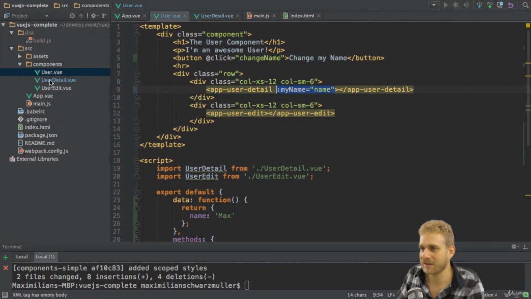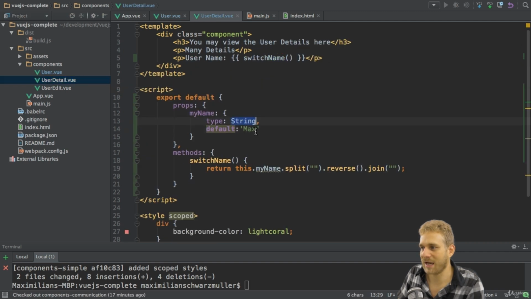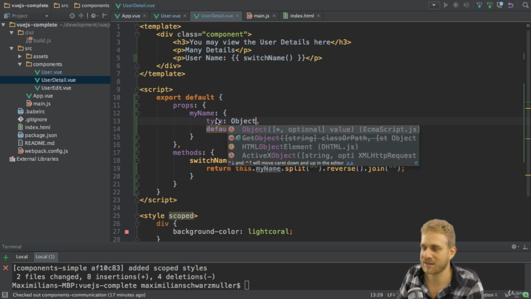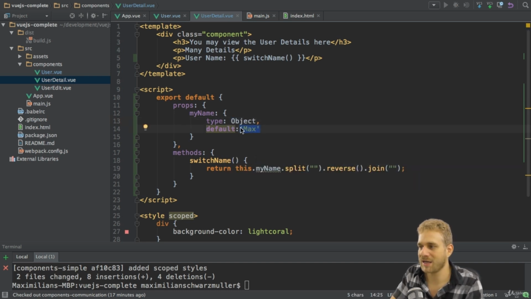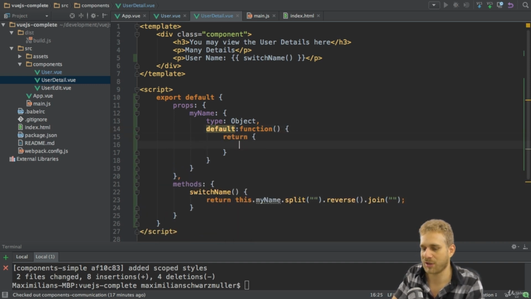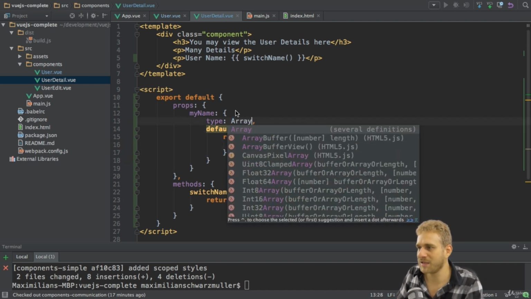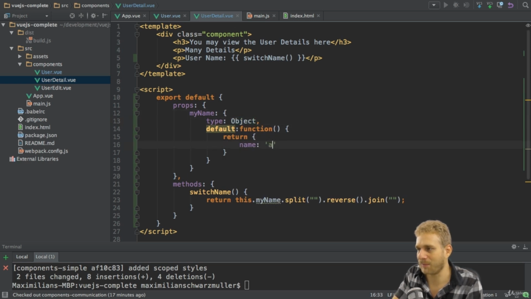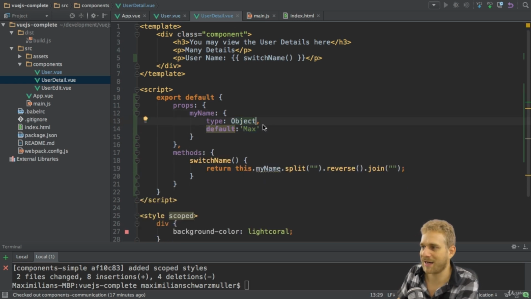I'll revert this nonetheless. And if you would have, let's say, an object or array here, so if you have type object, let's say, doesn't make sense here, but if you would have this, well, then the default should always be a function which returns the object structure it should have, or the default object you want to use, like name max. Again, doesn't make sense for this use case, but just to let you know how that would look like, you would use such a function if that is of type object or array. For primitive types like string, boolean, and number, so like string we used before, you set it directly to that value you want to use though.